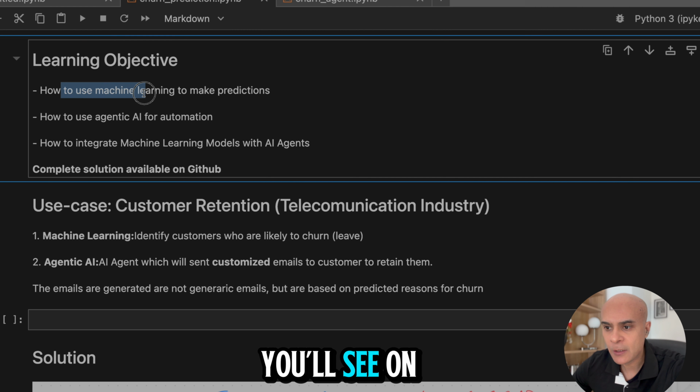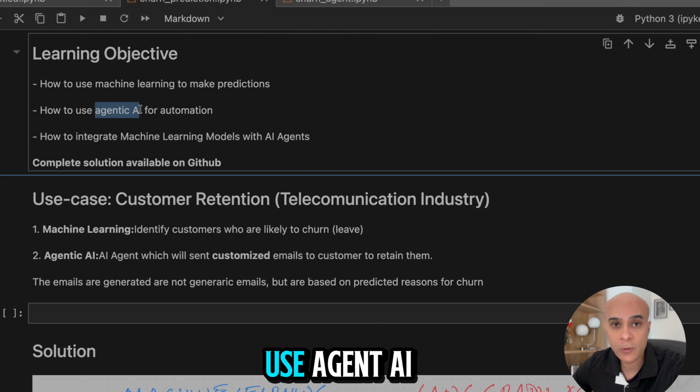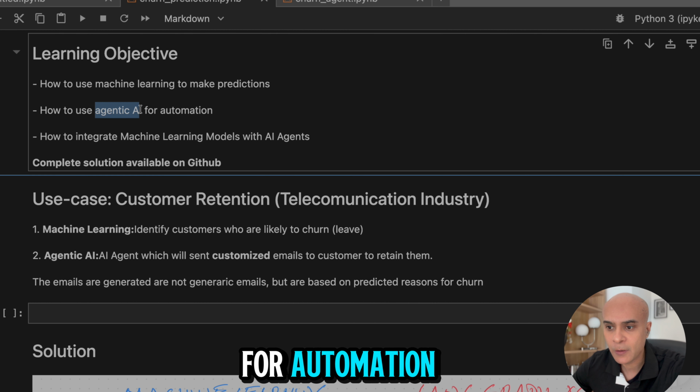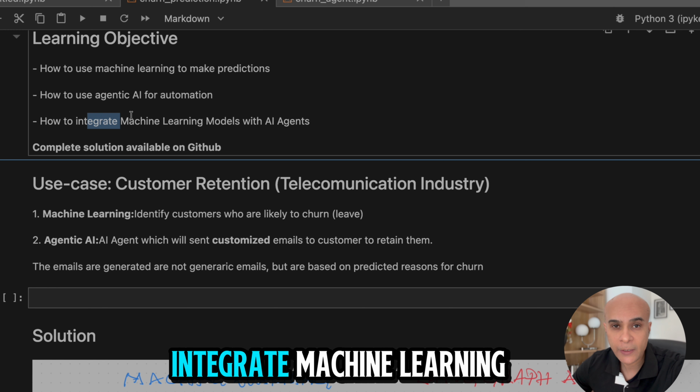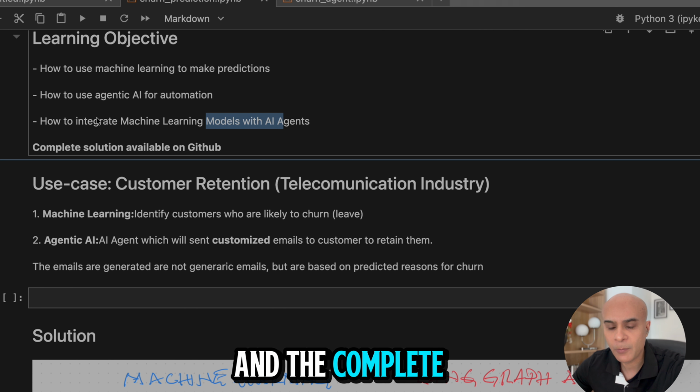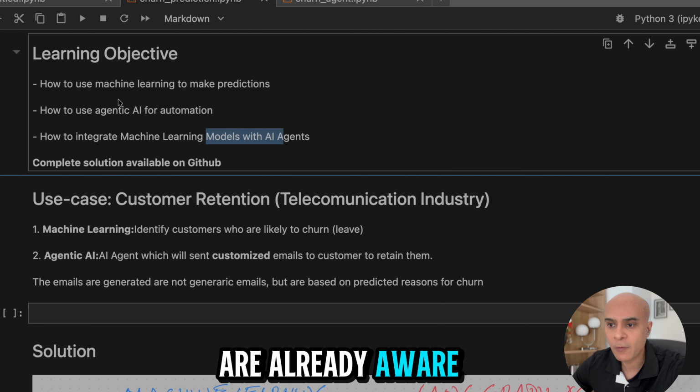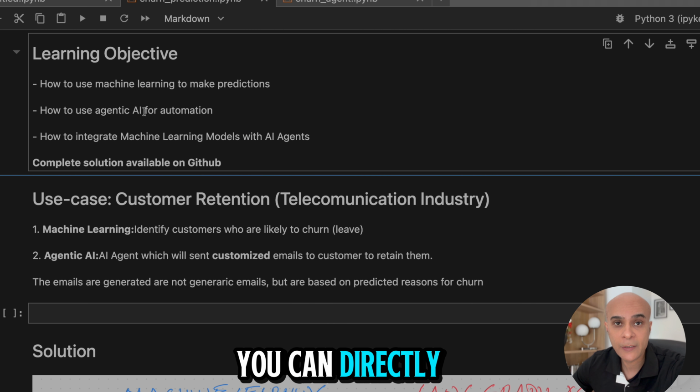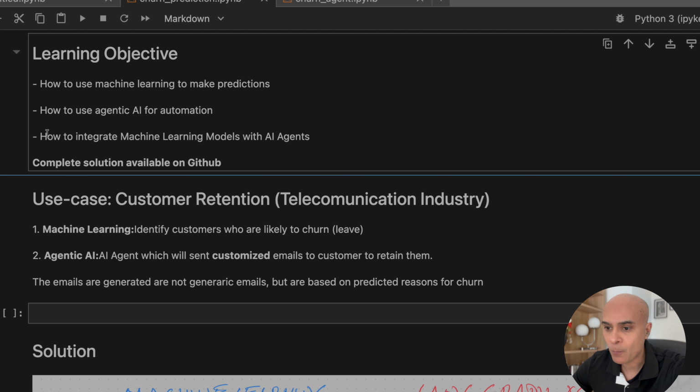First of all, you will see how to use machine learning to make predictions. You will then see how to use agentic AI for automation. You'll also see how to integrate machine learning models with AI agents. And the complete solution is also available on GitHub. Now, if you are already aware of machine learning, you can directly skip to the agentic AI part.